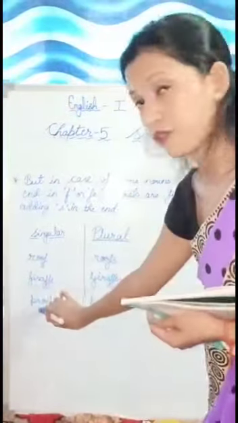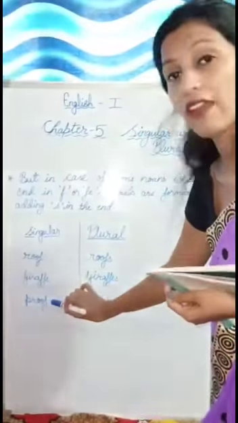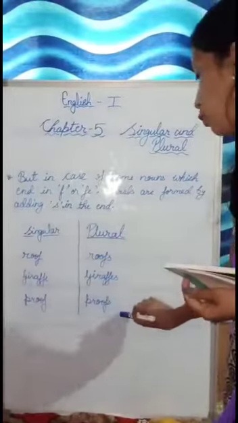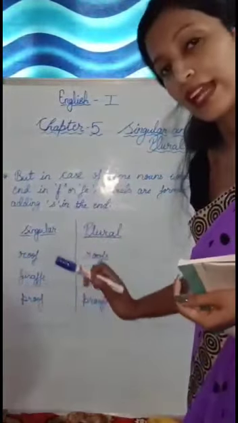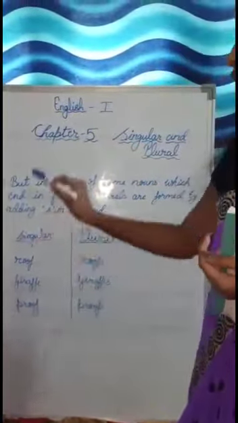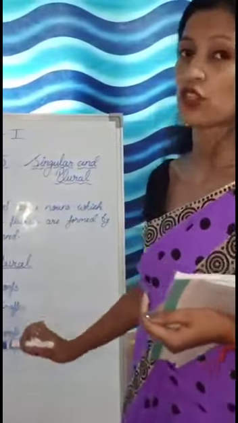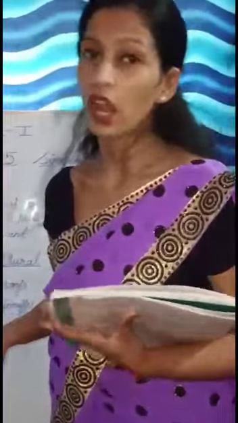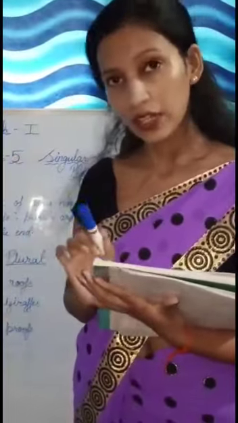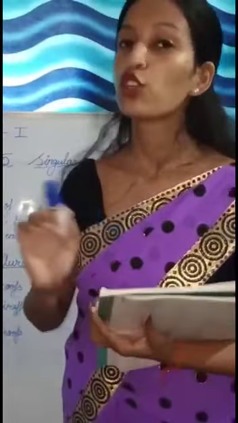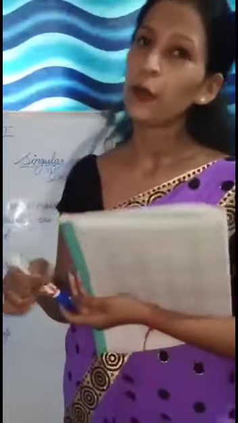Okay. Proof. In proof also it is ending with F. So how do you make it plural? You will make it plural by adding S. Only S at the end of a noun. So this is the exception. Not in all the nouns, but these are the exceptional nouns in which F is there at the end or FE is there at the end. So you will add only S to make it plural.